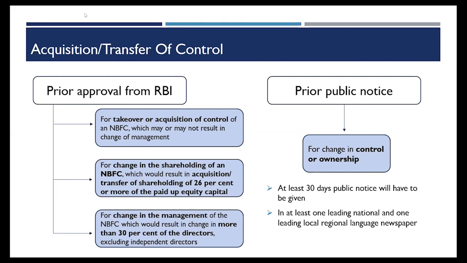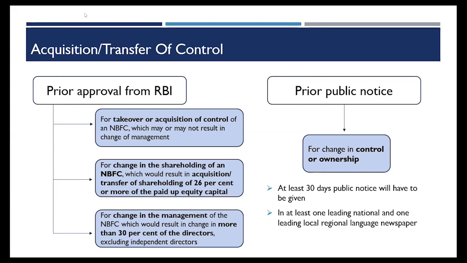So the fact that I was already in control of the operation of the company does not matter. If there is a change, it can be an upward change or a downward change. I can acquire or I can give away. So in both cases, I'll have to take the prior approval from RBI, in case I'm acquiring or transferring any shareholding which is 26% or more.